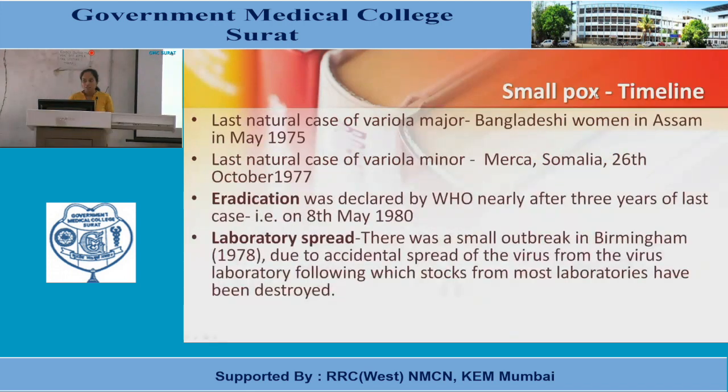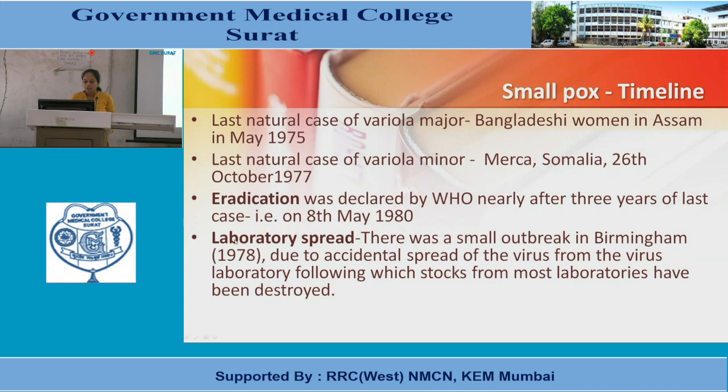Now we will see the timeline of smallpox. The last natural case of variola major occurred in a Bangladeshi woman in Assam in May 1975. The last natural case of variola minor was in Merca, Somalia, on 26 October 1977. Eradication was declared by WHO nearly 3 years after the last cases, on 8 May 1980.